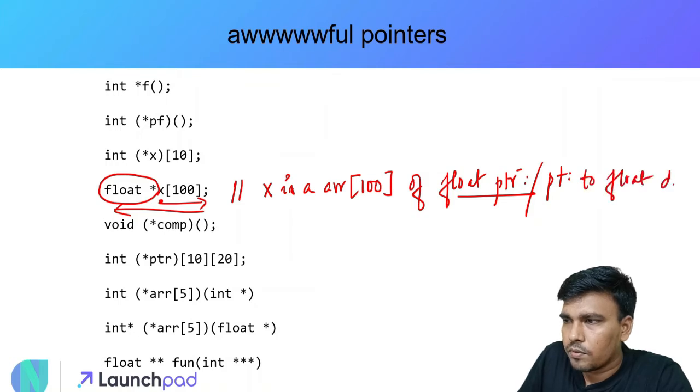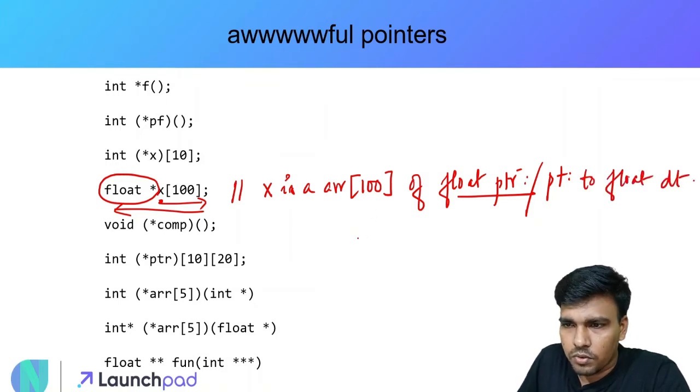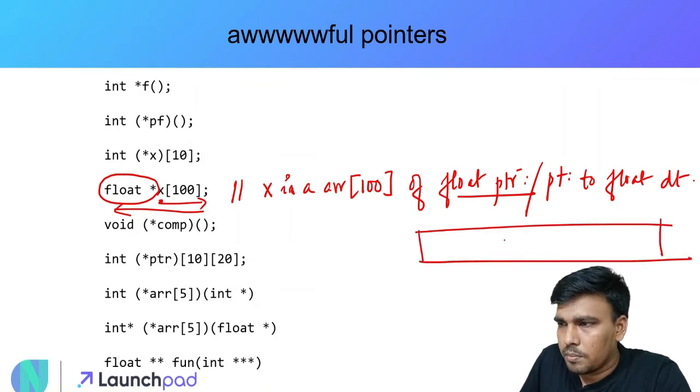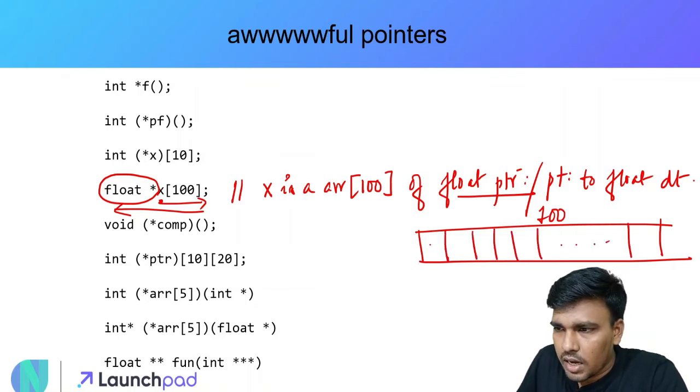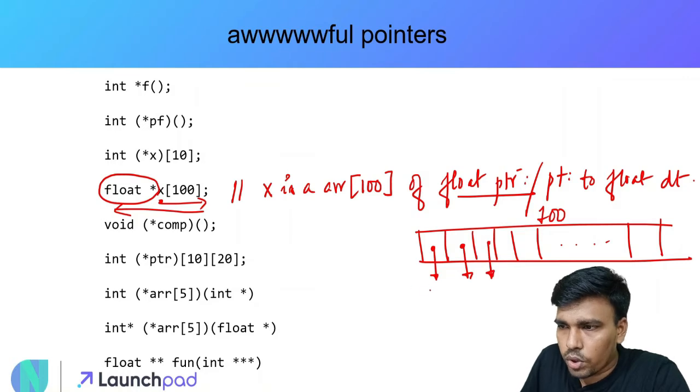data type. इसको अगर मैं विजुलाइज करने की कोशिश करूँ तो ये कैसा होगा? I have this big array of size 100. So I have 100 locations, and each location is a pointer. हर जो location है ना, it's a pointer to a float data type. So let's say all these memory locations to which it is getting pointed, ये सब float values hold कर सकती हैं.